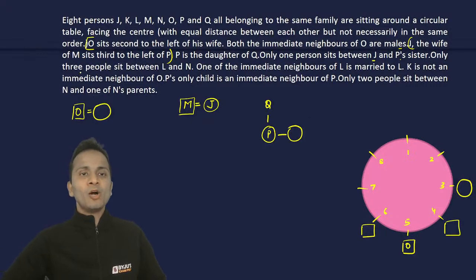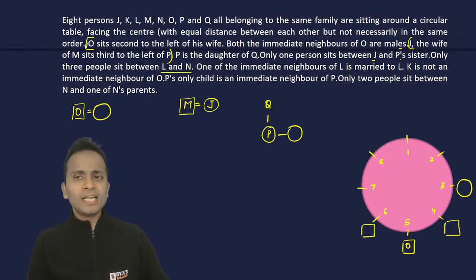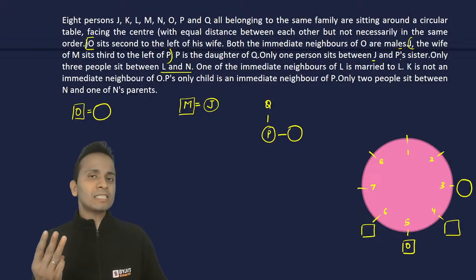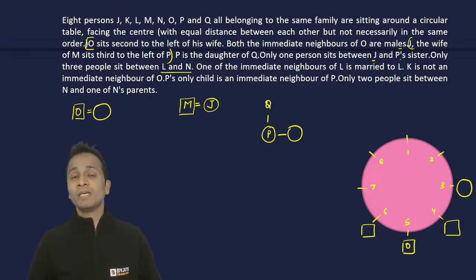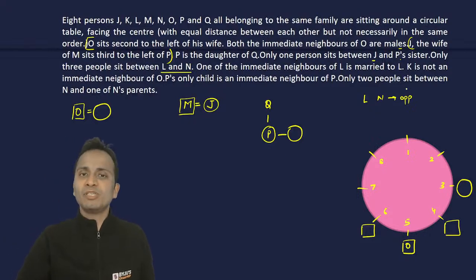All right. Only 3 persons sit between L and N. Now, in a circular arrangement of 8 people, if 3 people are sitting between any 2 of them, that means these 2 people are sitting opposite to each other. Okay. L and N are sitting opposite to each other, right? Because 3 people are sitting between them.